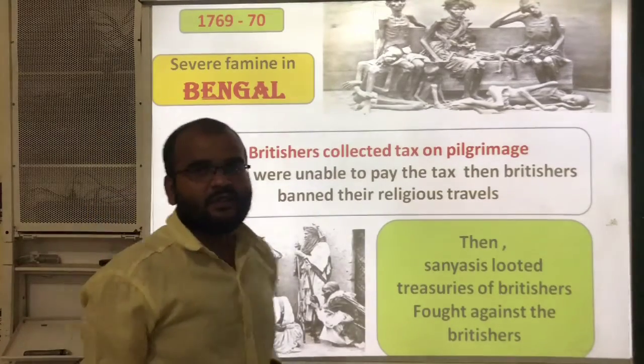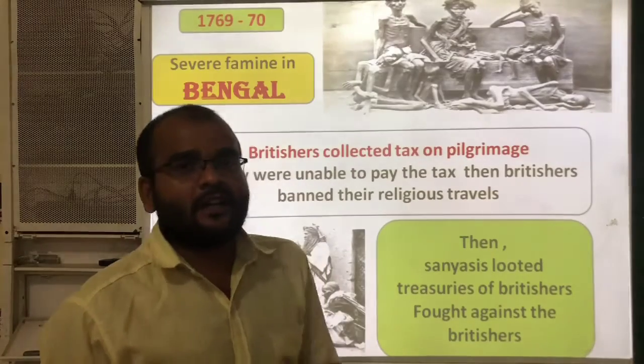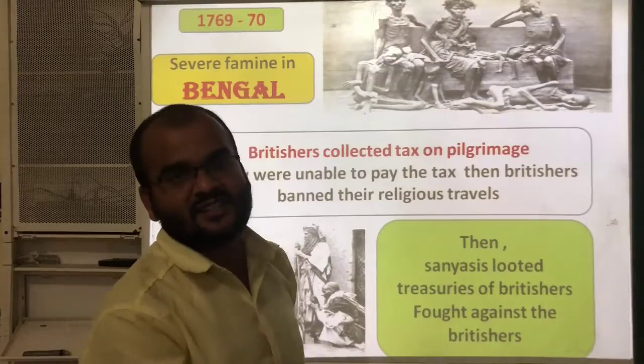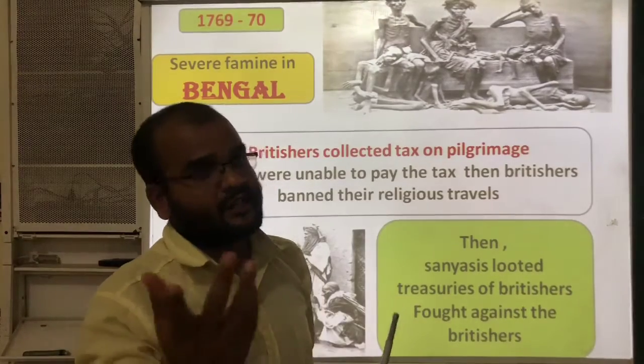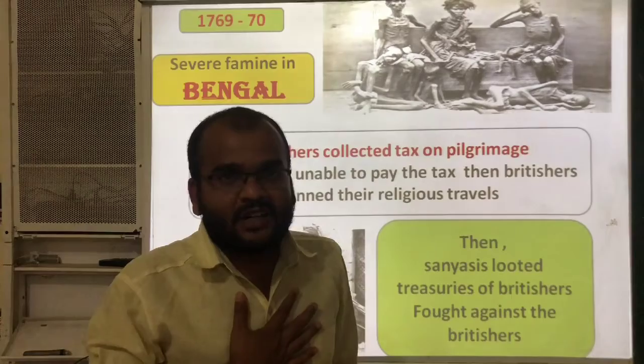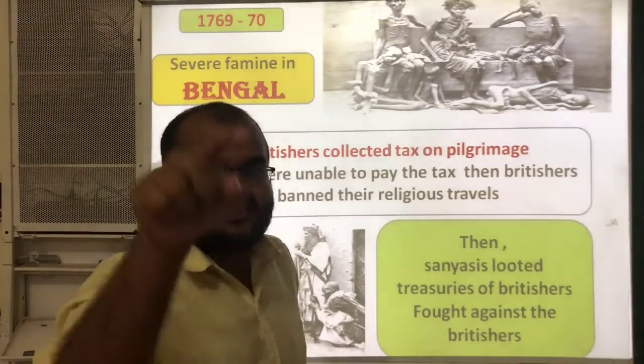For example, you are a sannyasi, and you are going on religious tours or religious travels. Also we can call them pilgrimages. Now I am one of the Britishers. I am collecting some tax from you.